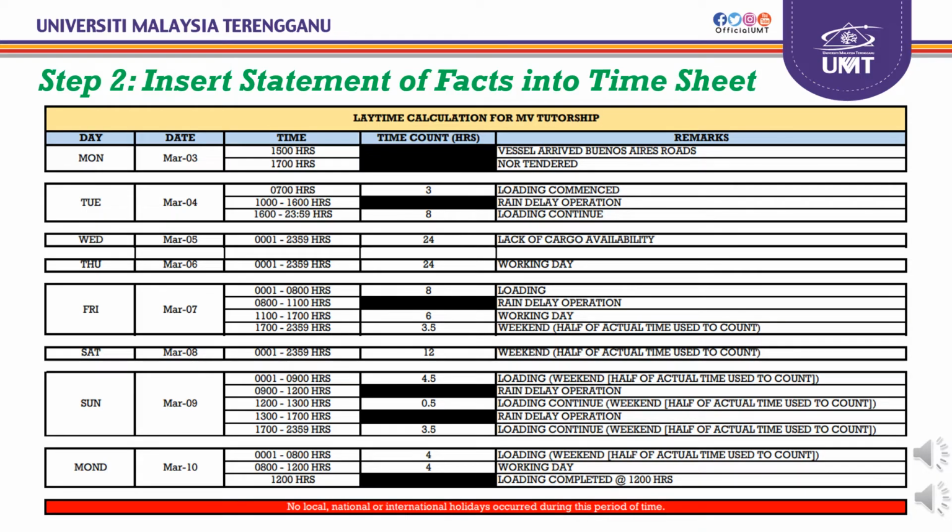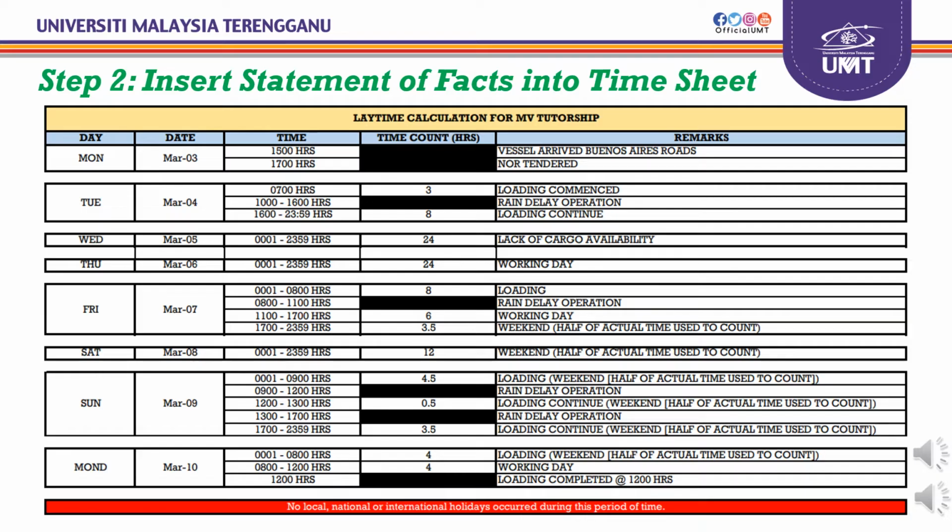Next, on Tuesday 4 March, the laytime started, with loading and discharging at 0700 hours. So how do we get 3 hours? It is by 1000 minus 0700 hours. So we will get 3 hours for the time count calculations.